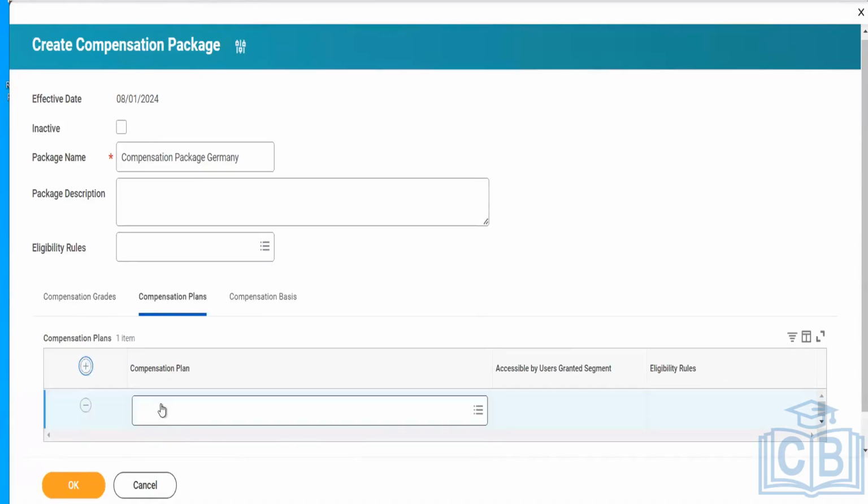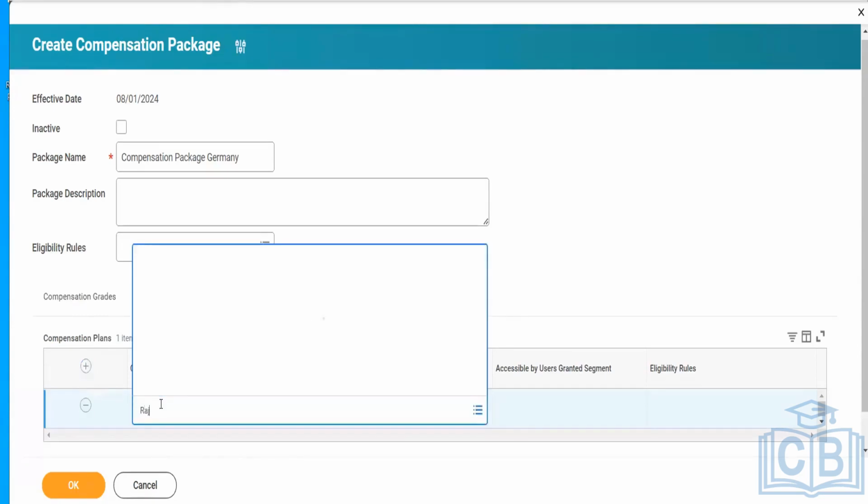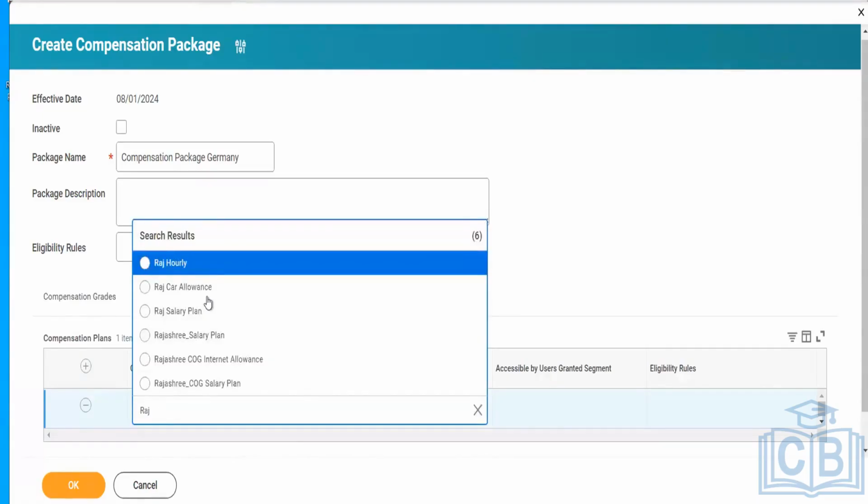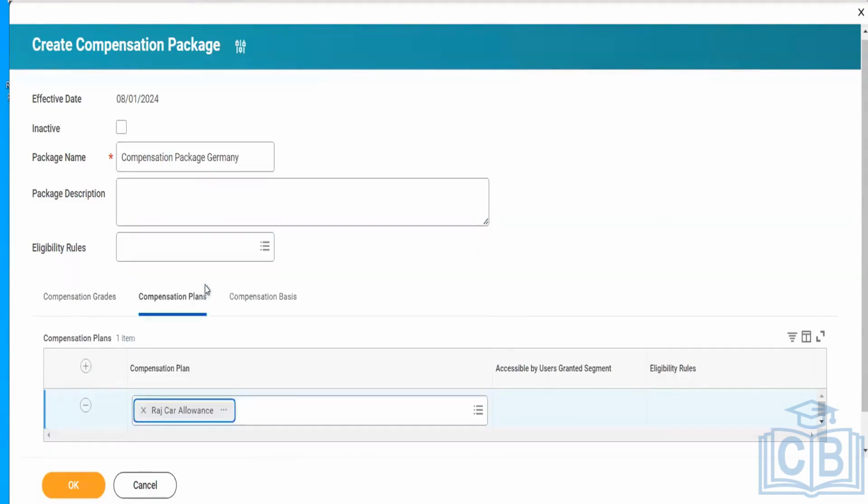Normally, by this, all the plans will default automatically, not to everyone, only to those workers who have the right set of eligibility. This is how it normally defaults. For example, compensation grade. I have created a compensation grade of level L1 for different countries.